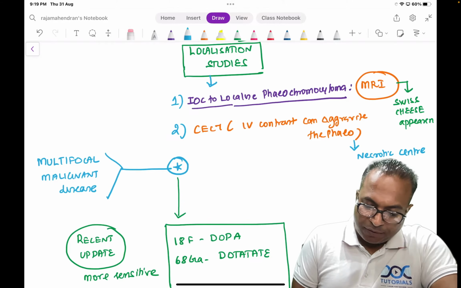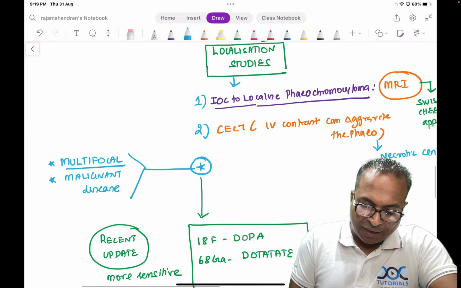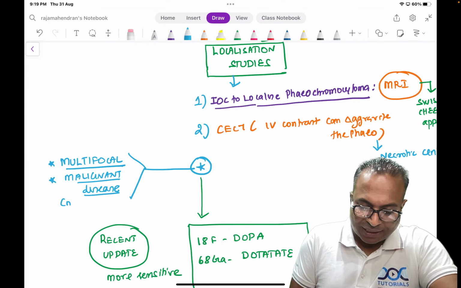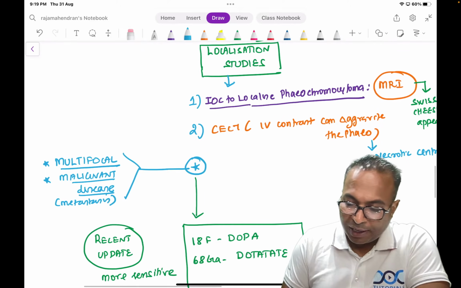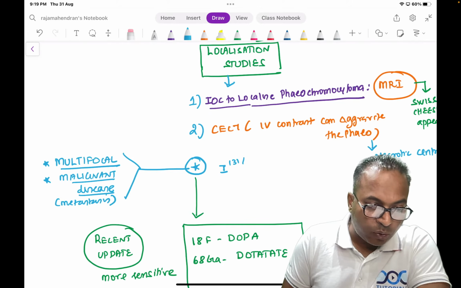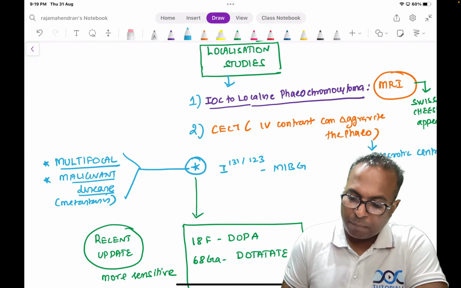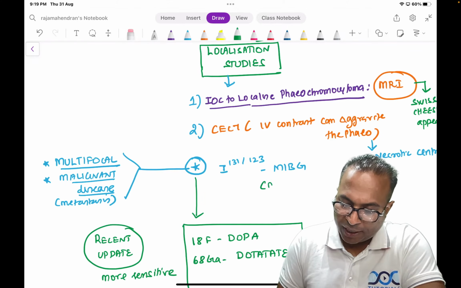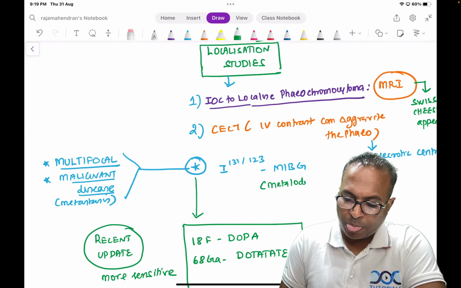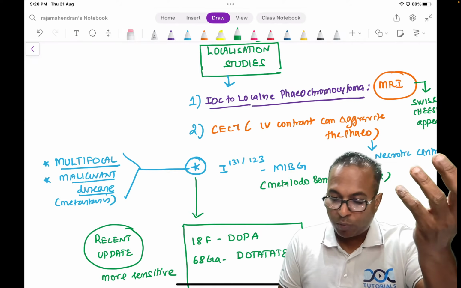When there is a multifocal disease, or you are suspecting malignant disease or metastatic disease, only then comes iodine 131 or iodine 123 used MIBG scan, meta-iodobenzyl guanidine. It is not the investigation of choice to localize a normal phaeochromocytoma.